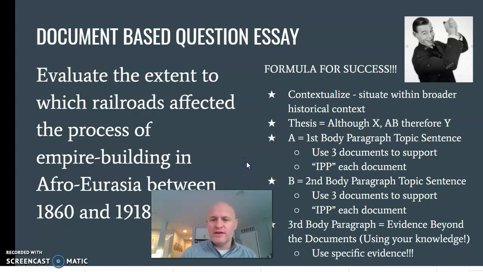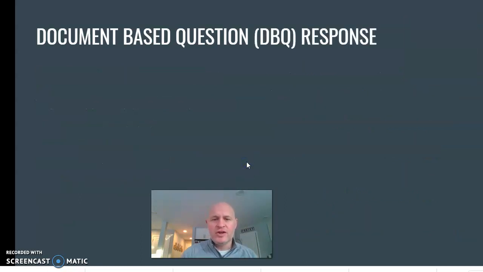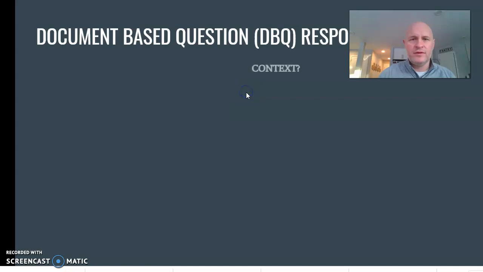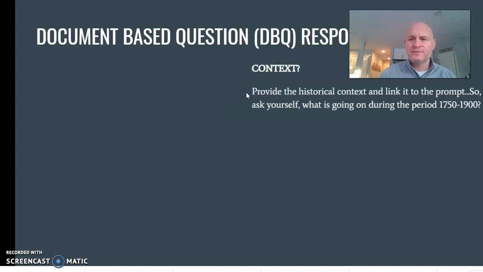And then, of course, use specific evidence, and then your conclusion is restating your thesis in a new and different way. So let's look at this further. Just a little bit of going back over it. The context, provide historical context and link it up. So ask yourself what's going on in the period 1750 to 1900. Actually, it's more or less 1860 to 1917, right in that time period. So that is more or less where you want to focus your contextualization.